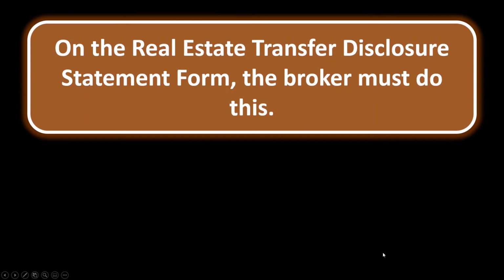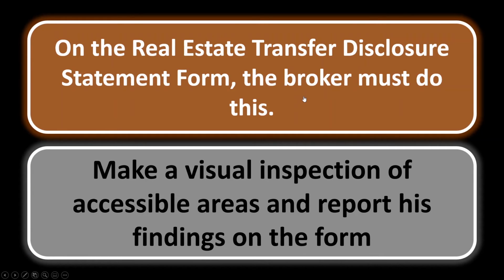Disclosures and reports 5. On the real estate transfer disclosure statement form, the broker must do this. What does the broker need to do on that TDS? They need to make a competent and diligent visual inspection of accessible areas and report the findings on the form. So us as agents need to do a diligent visual inspection of accessible areas. You don't need to be crawling under the foundation of the home in the crawl space, for instance, but you need to do all accessible areas. You need to make a visual inspection and note your findings on this TDS form.